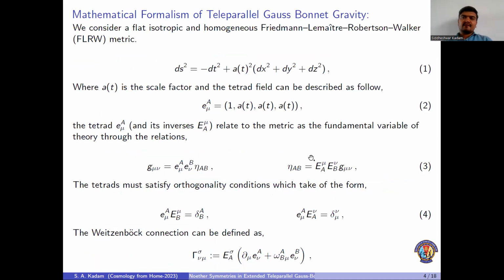Let us start discussing the mathematical formalism for teleparallel Gauss-Bonnet gravity. Here we have considered flat FLRW spacetime, which is described in equation number 1. The diagonal tetrads are described in equation number 2. The general metric and the Minkowski metric can be interlinked with each other by the relation described in equation number 3. These tetrads satisfy the orthogonality condition, described in equation number 4. Here, we have used the Weitzenböck connection, which is described in equation number 5.